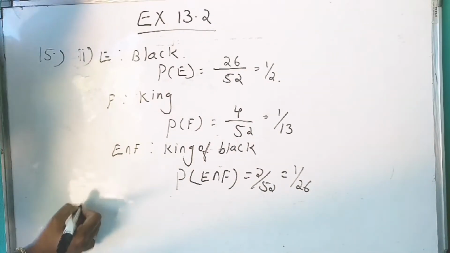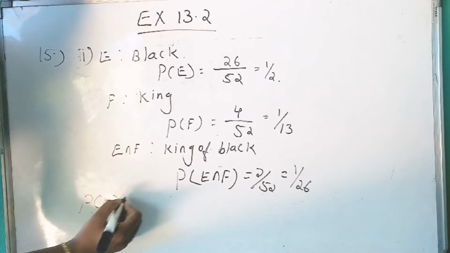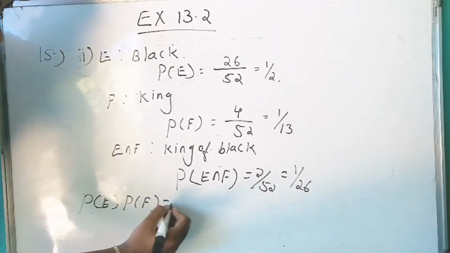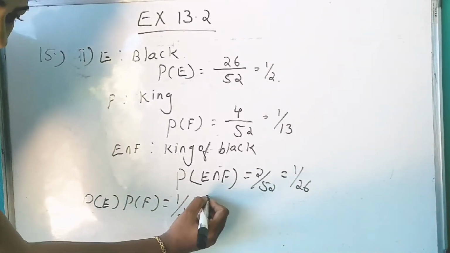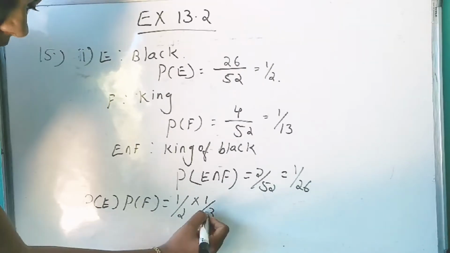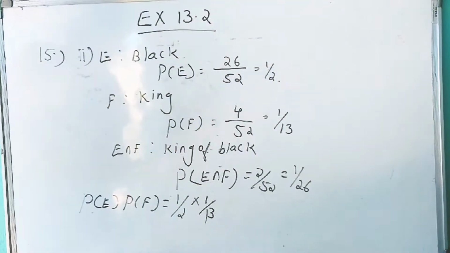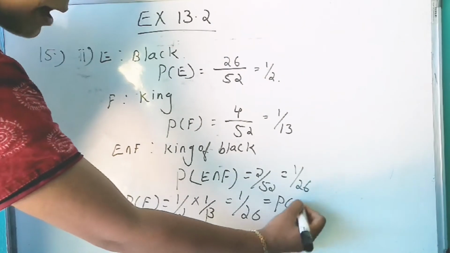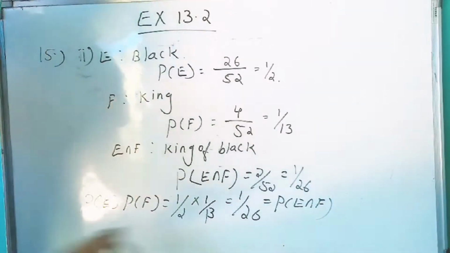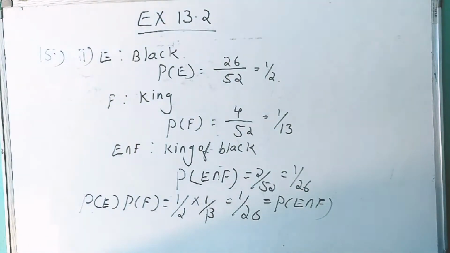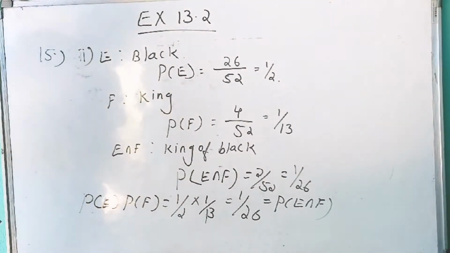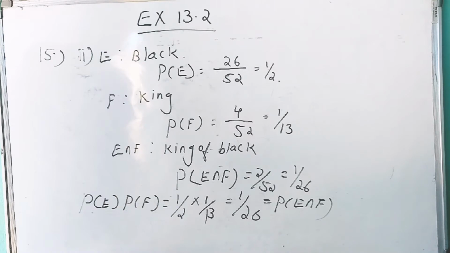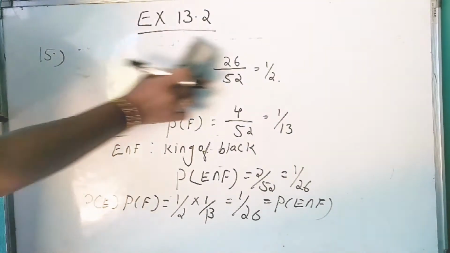Now P of E into P of F is equal to 1 by 2 into 1 by 13, that is equal to 1 by 26, which is equal to P of E intersection F. So we got P of E intersection F is equal to P of E into P of F. Therefore, E and F are independent events. Now third sub question.